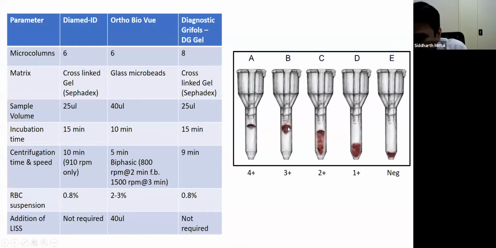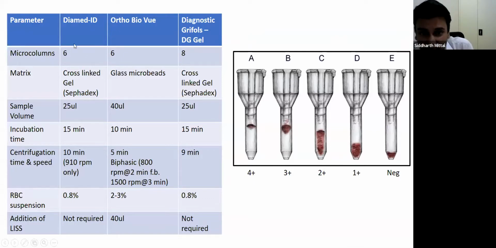If they are in the upper half of the column, then it will be a 3+, if most of the agglutinates are in the upper half. If they are spread throughout the column, it will be a 2+ reaction. And if they are restricted to the lower half of the column, it will be a 1+ reaction. And if there is no antibody in the patient's plasma towards the donor red cells, then all the red cells will directly settle down and reach the bottom of the microcolumn. Also, we can get a mixed field reaction here, in which some cells will be down here and some cells on the top of the gel.